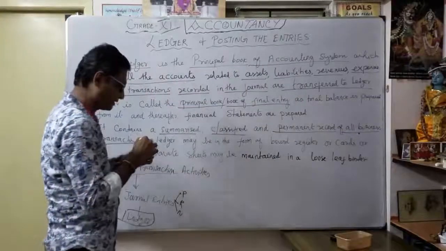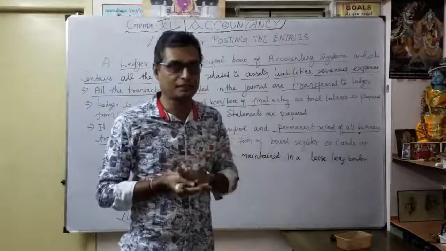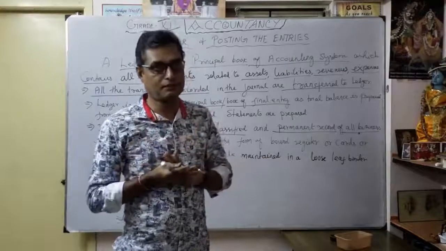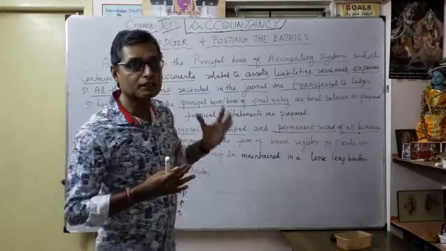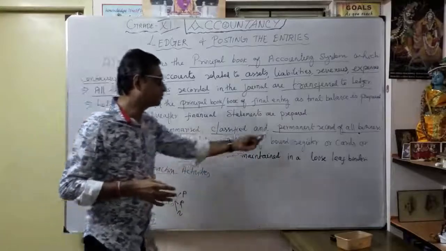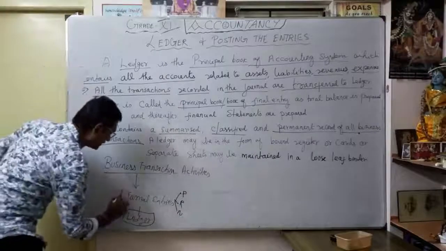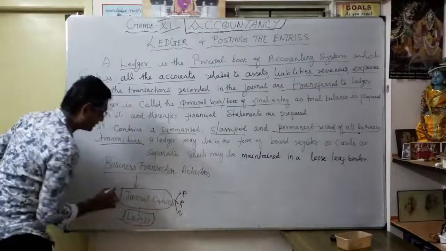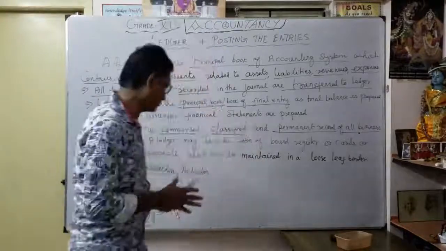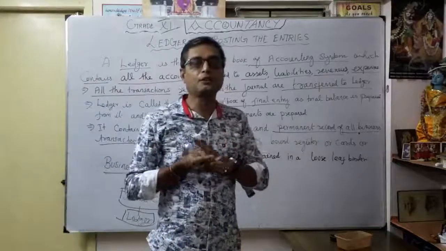What is summarized? Here we summarize what our total sales are, what our total purchases are, what our total expenses are, what our revenue is. All that information is a summarized, classified and permanent record of all the business transactions. A journal entry is just a single transaction. All the transactions contained in the ledger are summarized here. Whatever today's sales are, we know only today's sales.